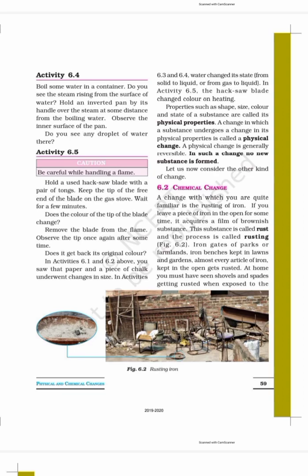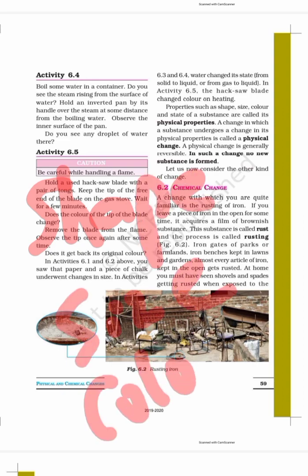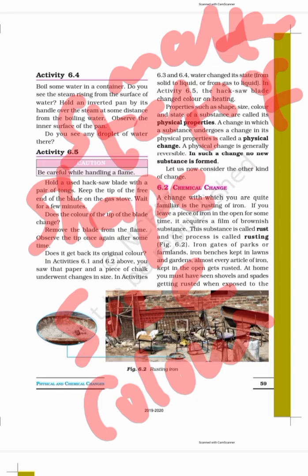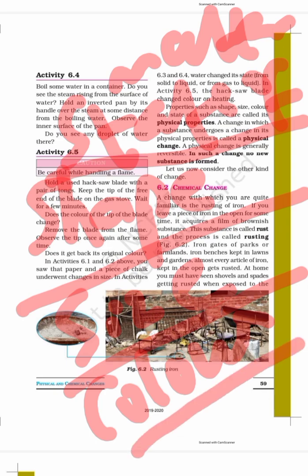Now we are coming to our topic. If the shape changes, size changes, color changes, or state of matter changes, what four things change? State of matter, that is solid to liquid or liquid to gas, shape, size and color.